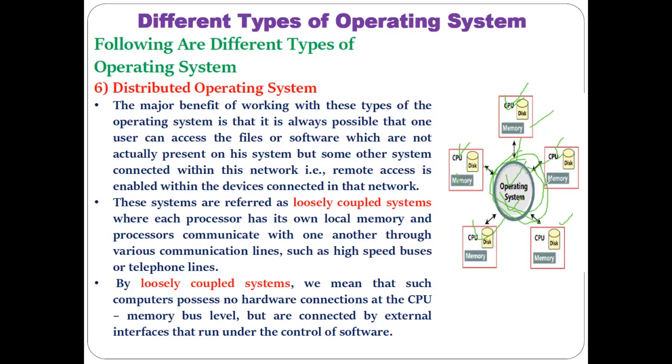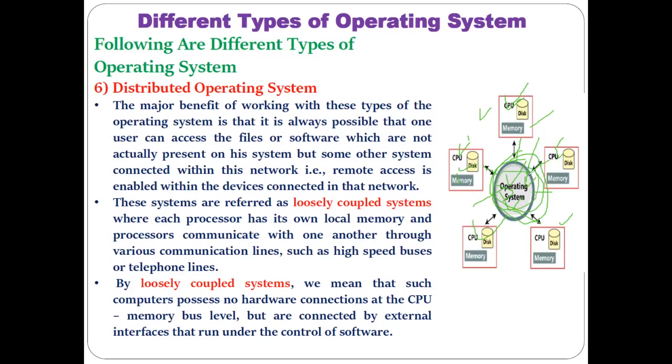There is no need for a physical connection. The other client computers can connect with the central computer where the distributed operating system is installed through some software or wirelessly. No need for any kind of wired network there. Using a wireless network, all the different client computers can connect with this particular central computer.